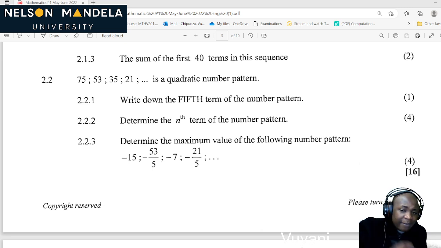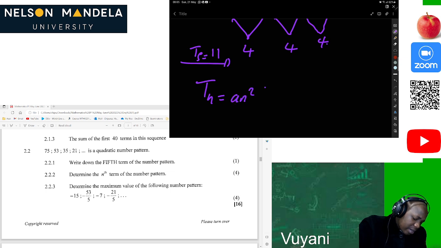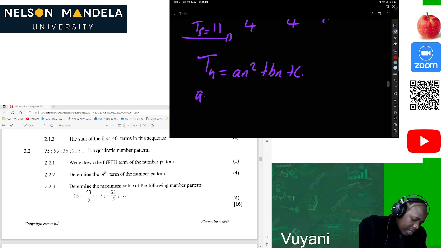Write down the nth term of this. Of course, this is a quadratic number pattern. By now, I believe everyone knows how to determine that. Tn is equal to an squared plus bn plus c. What is a? 2a is equal to the second difference d, so a is equal to 4 divided by 2, which is equal to 2.